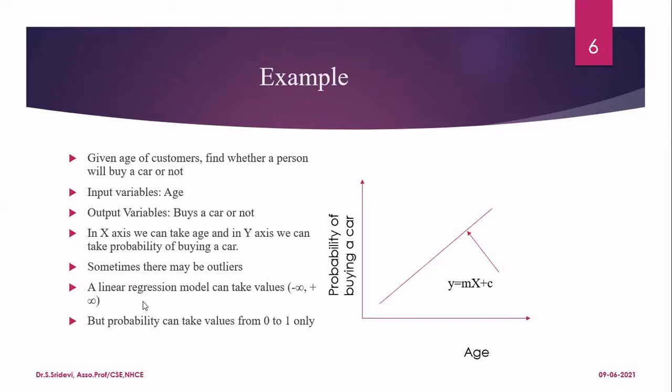Now, when you go for plotting the linear regression model, any linear regression model will take values from minus infinity to plus infinity. And here, what we want is the probability only. Probability is going to take values from 0 to 1. So, because of this reason only, we cannot apply the linear regression technique for this particular example, because we want to predict the probability. Probability can take values from 0 to 1 only. It cannot have minus 2 or plus 2 and so on. The probability range is limited.